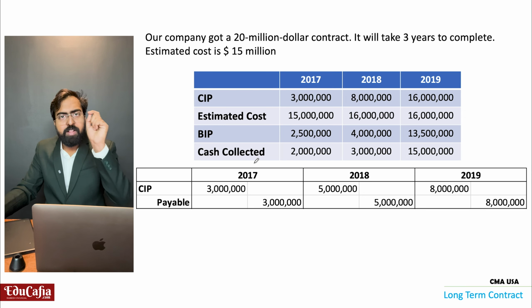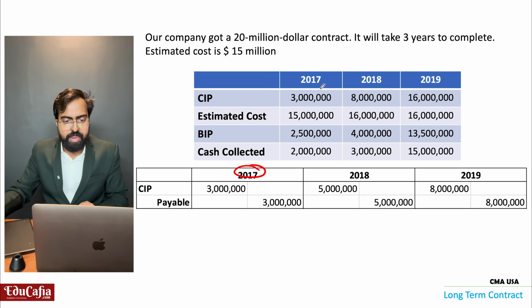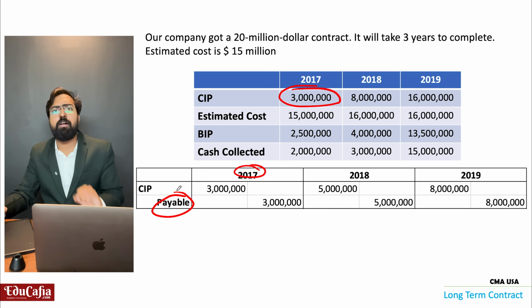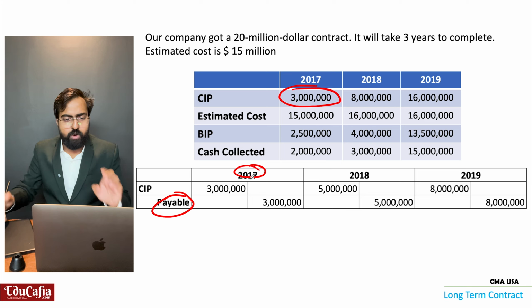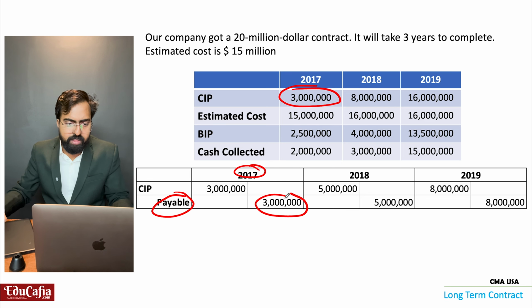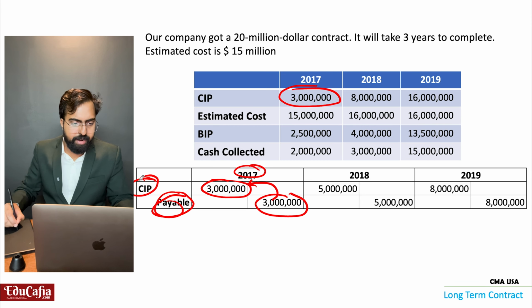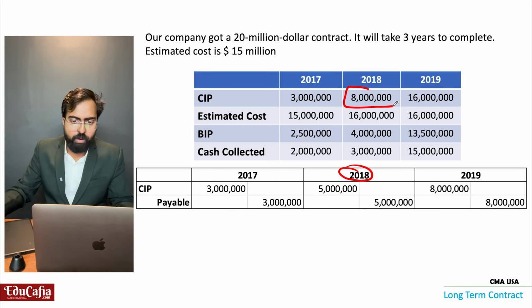So what will be the first journal entry? Whenever in 2017, 3 million cost incurred, that is payable, right? Maybe accounts payable against that material, maybe wages payable, whatever, total payable 3 million. We are debiting CIP, that is 3 million, and crediting payable. And in 2018, we know that is 8 million. No, what is the increase in 2018? 5 million. How? 8 million minus 3 million.